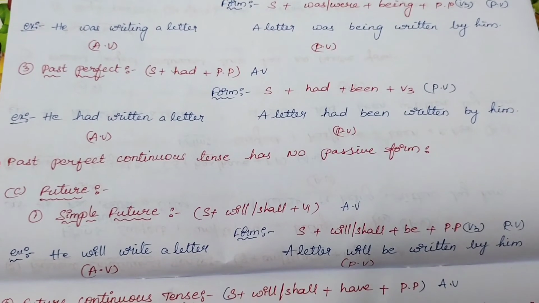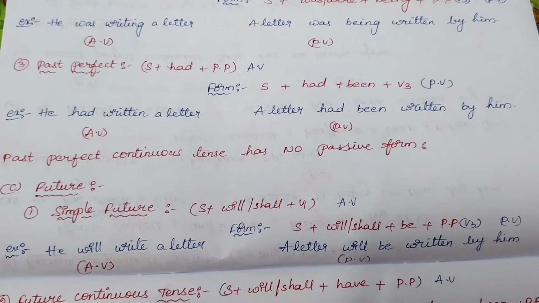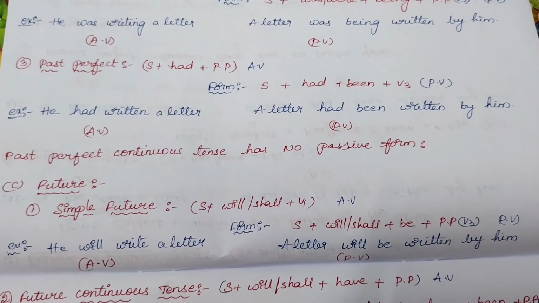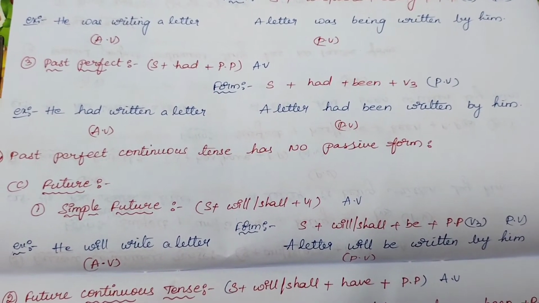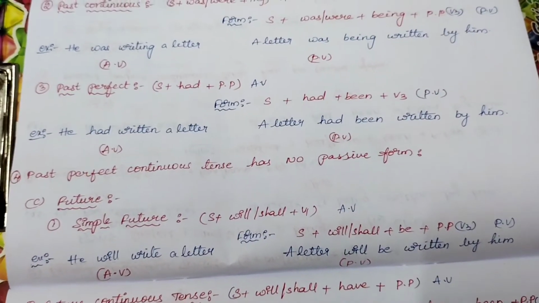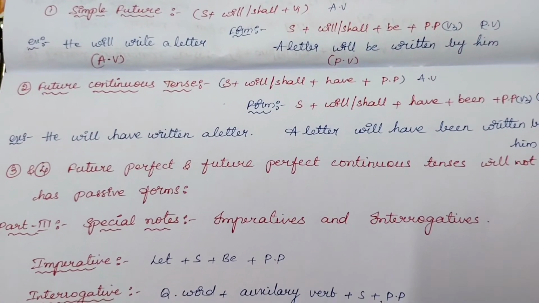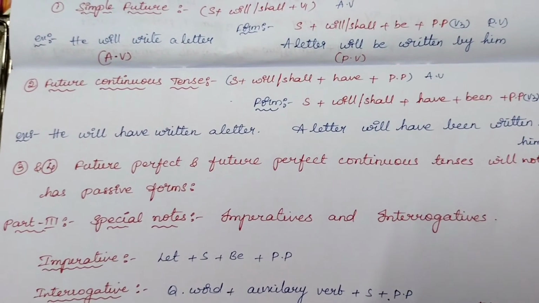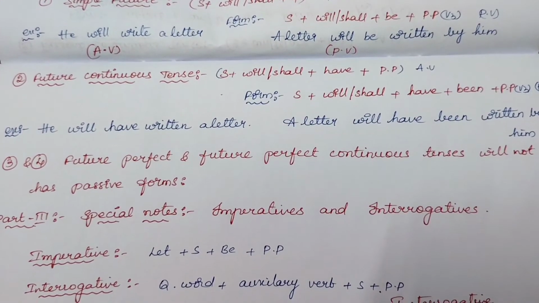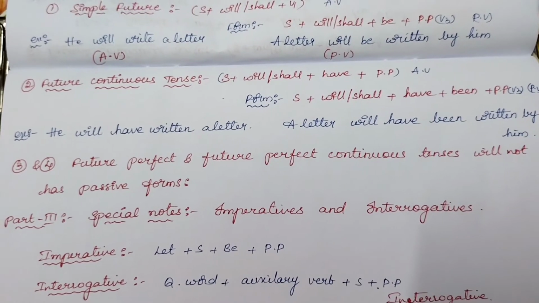And future, simple future, subject plus will or shall plus V1, that is active voice. Coming to passive form, subject plus will or shall plus be plus V3. So he will write a letter, a letter will be written by him. Coming to future perfect tense, subject plus will or shall plus have plus V3, that is active voice. And the passive voice will be subject plus will or shall plus have plus been plus V3.